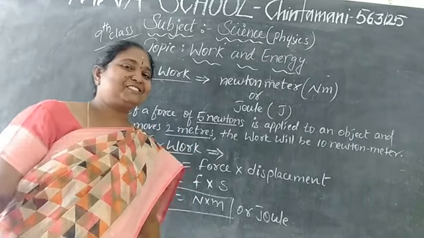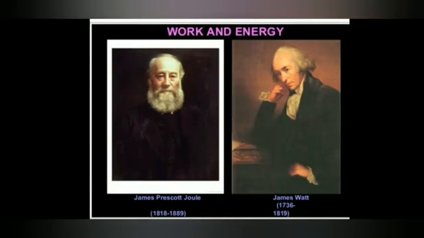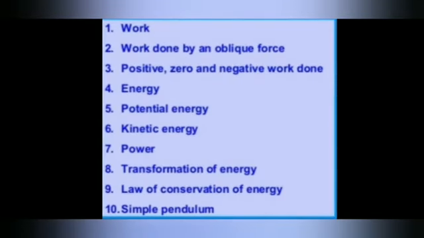Okay? Thank you. Here is about work and energy. Here you can see a few of the scientists: one is Joule, that is James Prescott Joule, and one is James Watt. In this chapter we are going to learn about work done by an oblique force, positive, zero and negative work done, energy, potential energy, kinetic energy, power, transformation of energy, law of conservation of energy, and the simple pendulum. These are the topics we are going to learn in this chapter.